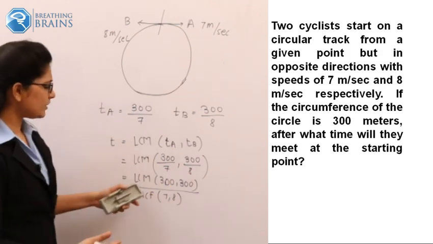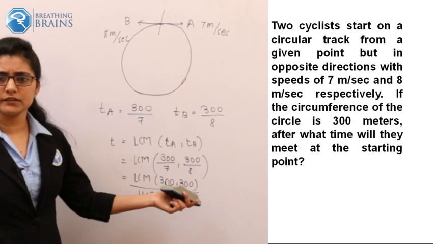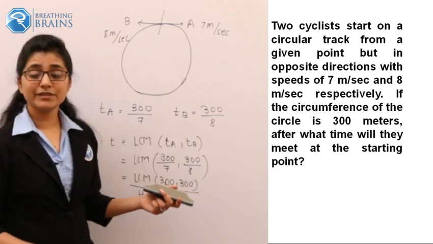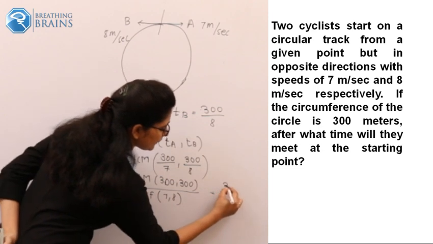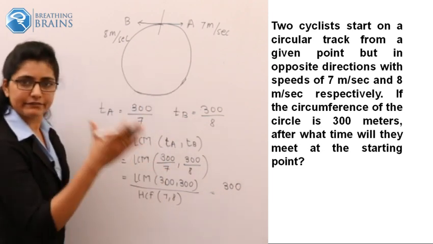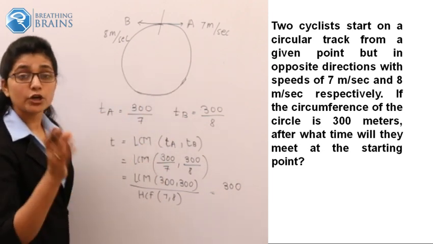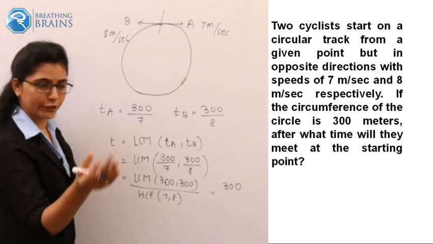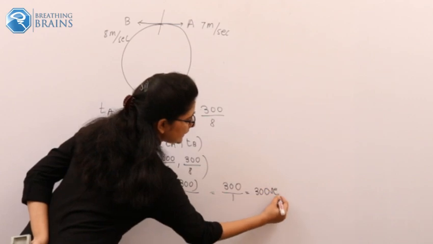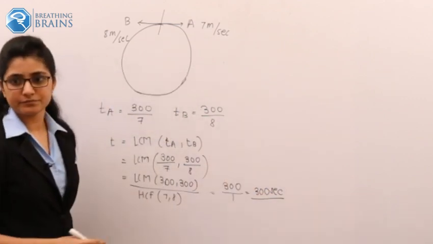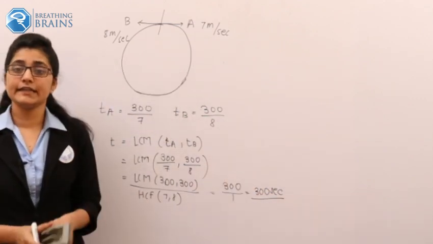Now it is very simple. What will be the LCM of 300 and 300? It should be 300. Is any common term present in 7 and 8? No. So what should be the HCF of 7 and 8? It should be 1. So clearly you will get the value as 300 seconds, and this should be your answer.